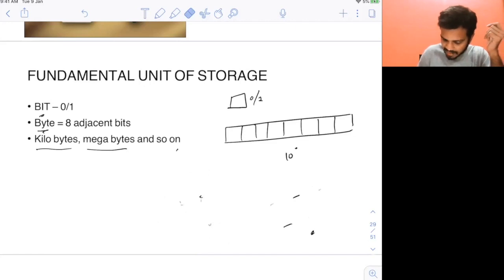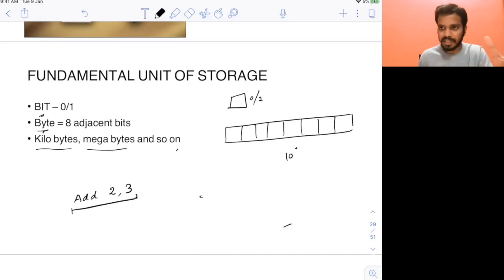The system only understands binary, right? So how will it understand? Let's say you are giving an instruction to the system to add, maybe 2 and 3. You are giving this instruction to the system: do this for me, right?